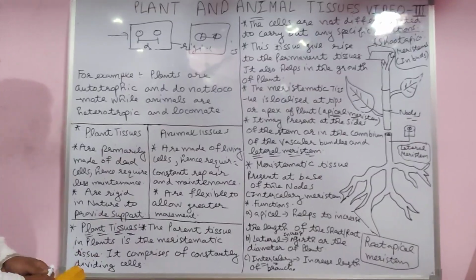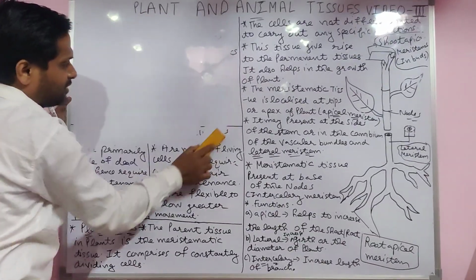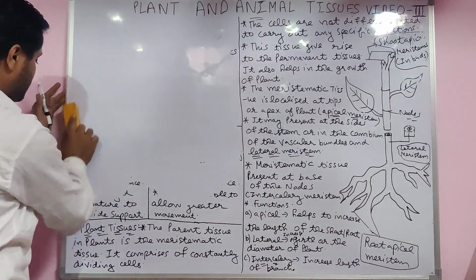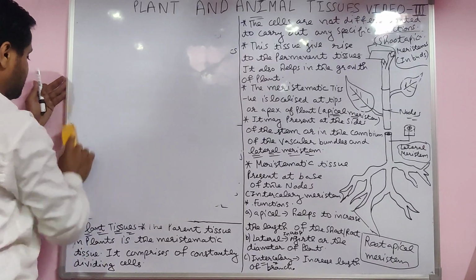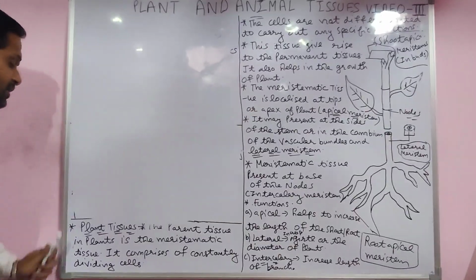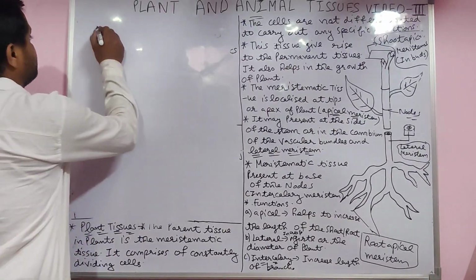Our next topic is plant tissue, students. We discuss one by one. We discuss plant tissue, then we discuss animal tissue after this.